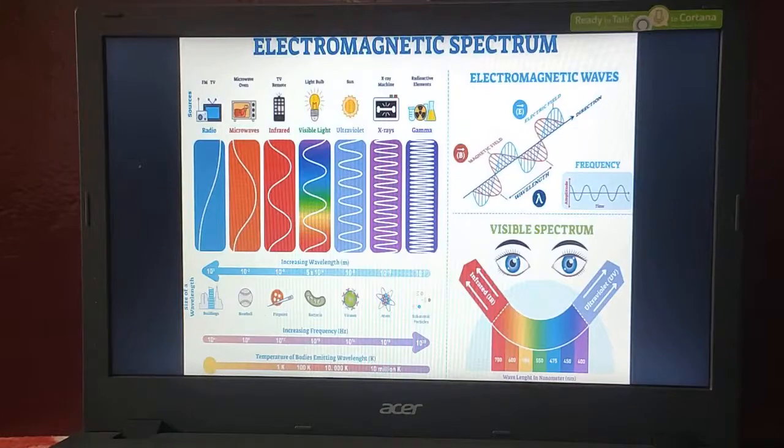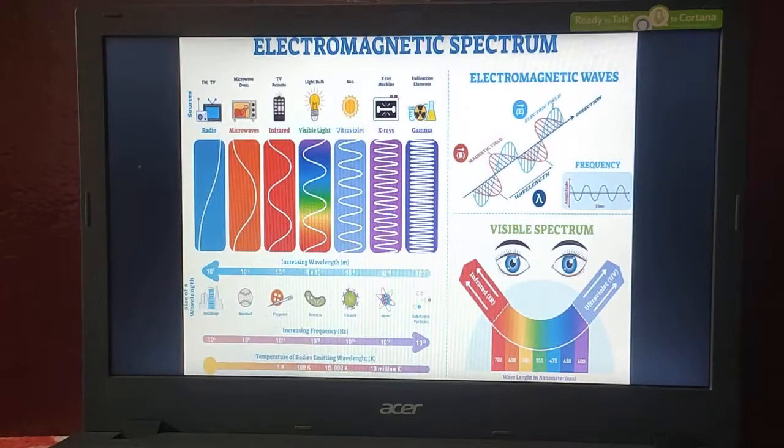Microwaves are used in microwave ovens, which we use to heat our food items. The waves we use in those ovens are microwaves, and microwaves are also used in our radar system.